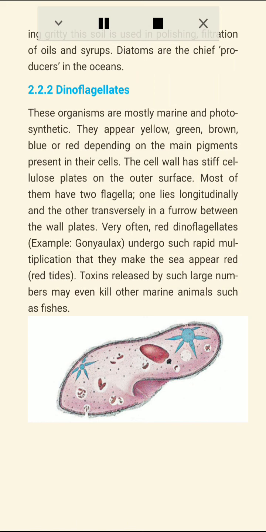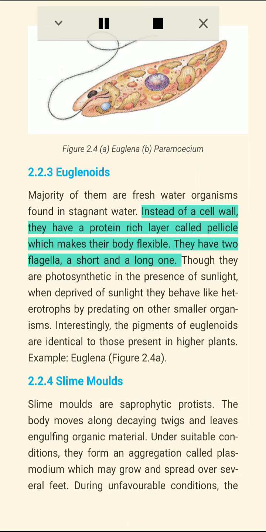Figure 2.4: A. Euglena, B. Paramecium. 2.2.3 Euglenoids. The majority of them are freshwater organisms found in stagnant water. Instead of a cell wall, they have a protein-rich layer called pellicle which makes their body flexible.